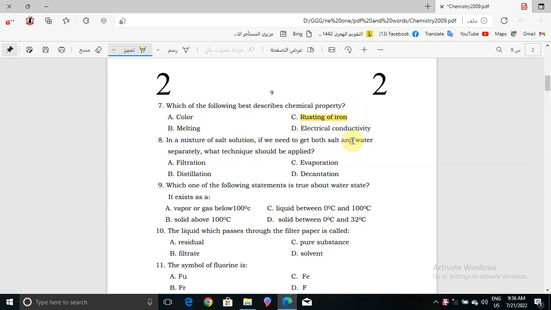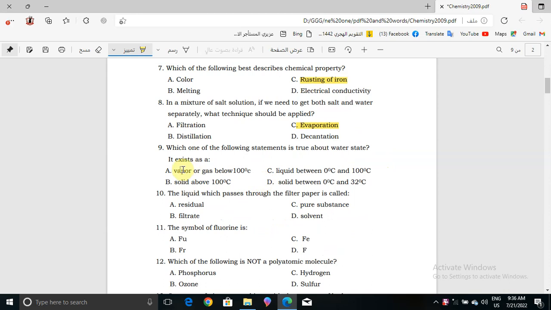Okay, now question number 8. In a mixture of salt solution, if we need to get both salt and water separately, what technique should be applied? It will be filtration, distillation, evaporation, or decantation. If we want to get the salt and water separately, we are going to use evaporation.